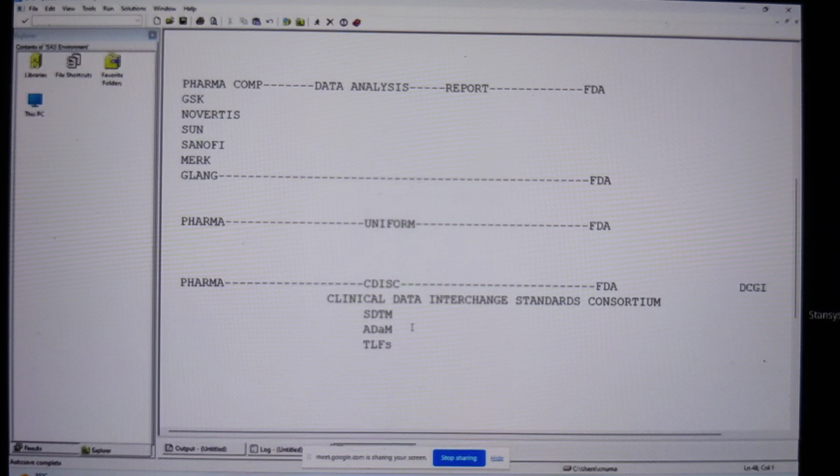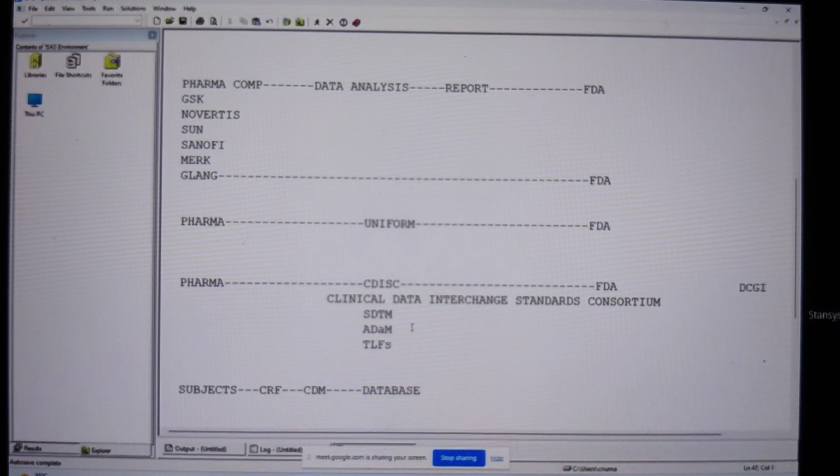So I told you, from which document do you collect the data? From the subjects or the patients we collect the data into the CRF sheet, and from the CRF sheet we enter the data into the database. And who enters this data from the CRF sheet into the database? Clinical data management. Now, how do we collect the data? If you collect the data in a standardized format, we are going to have less and less messiness in the data, so that it is going to be standardized data. It is going to be easy to submit the data.